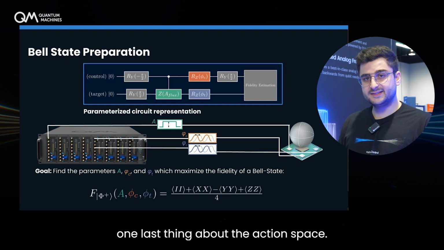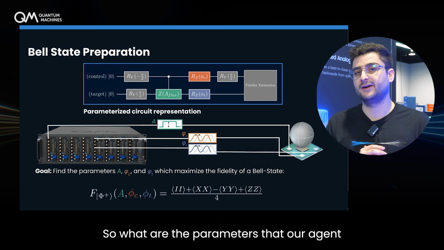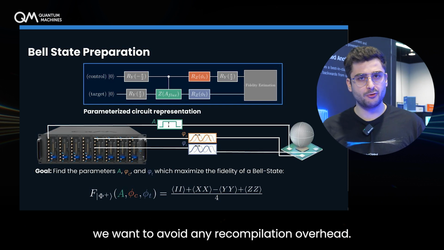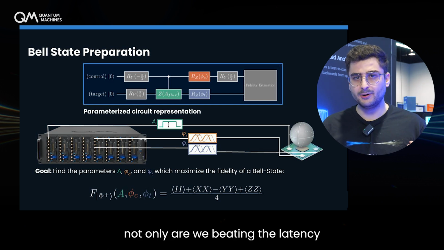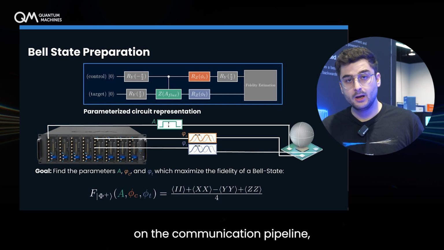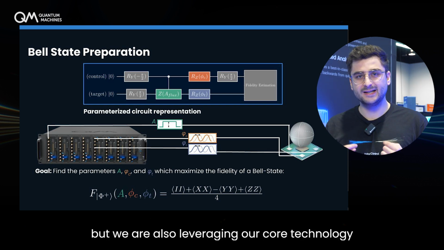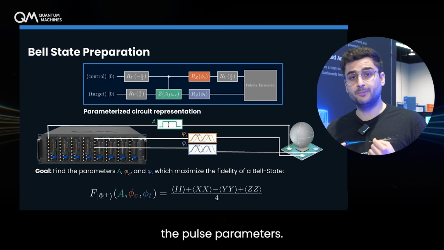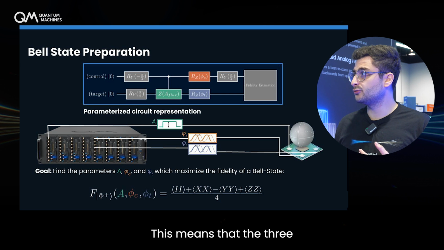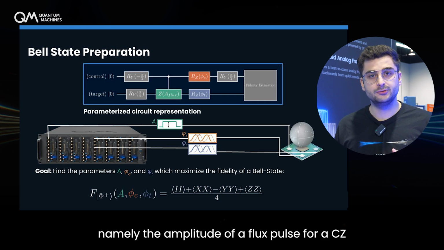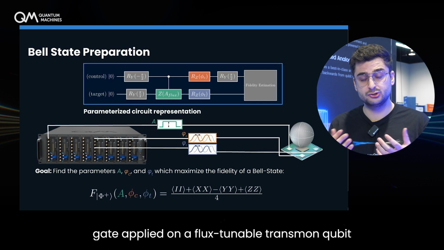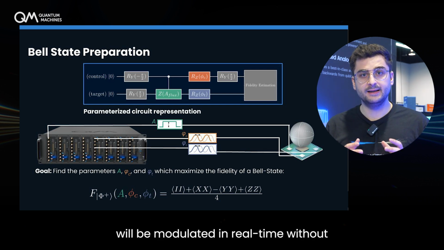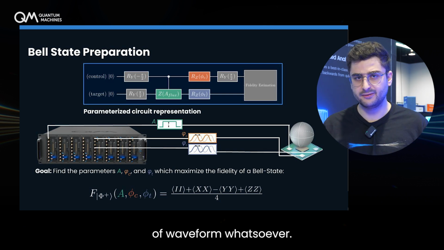Okay, one last thing about the action space. So what are the parameters that our agent is trying to optimize? As I said, we want to avoid any recompilation overhead. And in this setting, not only are we beating the latency on the communication pipeline, but we are also leveraging our core technology of the OPX, the hybrid processing unit, to fine-tune in real time the pulse parameters. This means that the 3 parameters we selected, namely the amplitude of a flux pulse for a CZ gate applied on a flux-tunable transmon qubit architecture, as well as 2 other phases, will be modulated in real time without triggering any recompilation of waveform whatsoever.